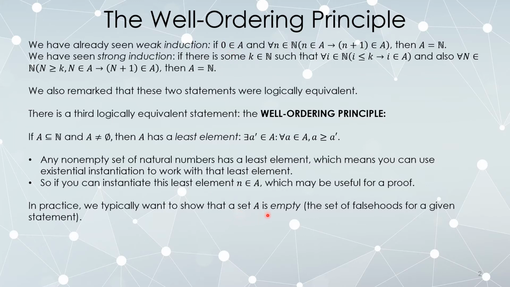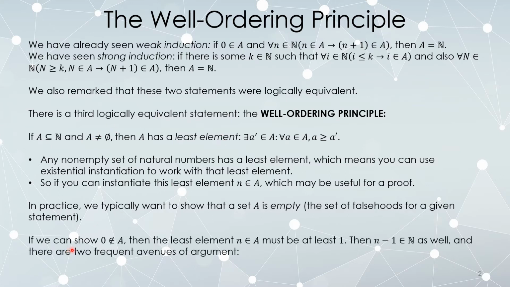For a well-ordering principle proof, you generally want to show that the set of numbers for which a claim is false is empty. So the set A will stand for the numbers where the claim is false. If you assume it's non-empty, then it must have a least element. If you can show that 0 is not in the falsehood set, then whatever the least element is can't be 0, so it must be at least 1.